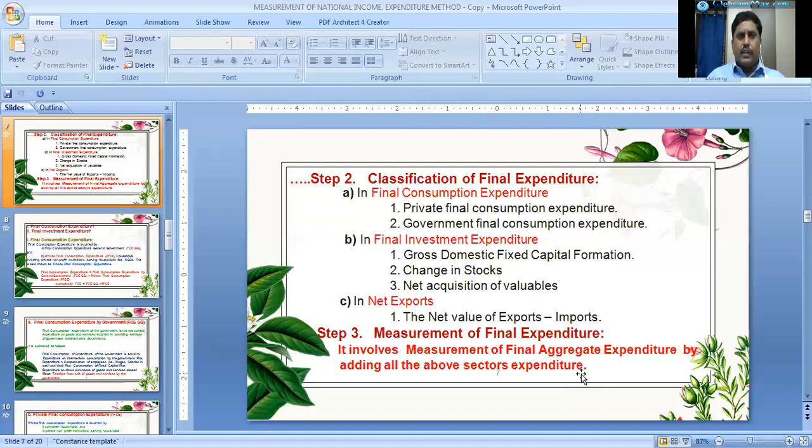In the expenditure method, the third step is measurement of final expenditure. It involves measurement of final aggregate expenditure by adding all the above expenditures. For example, private final consumption expenditure, government final consumption expenditure, gross domestic fixed capital formation, change in stocks, net acquisition of valuables, and net exports. These six components will be added together in the estimation of national income using the expenditure method.